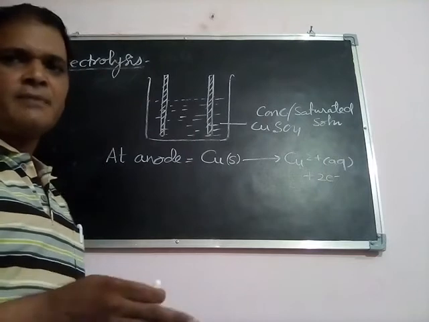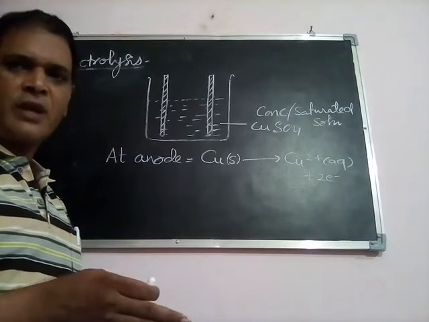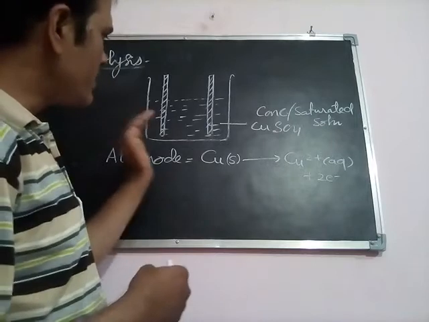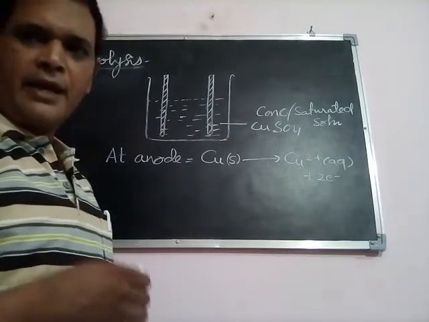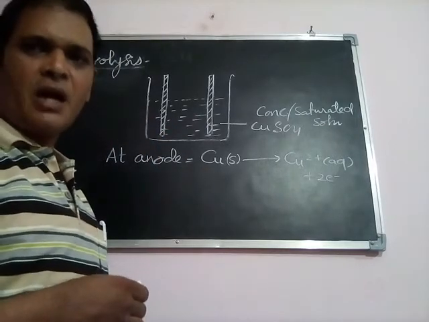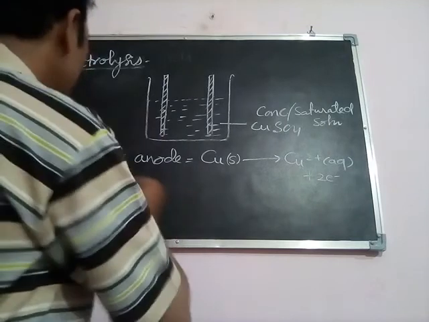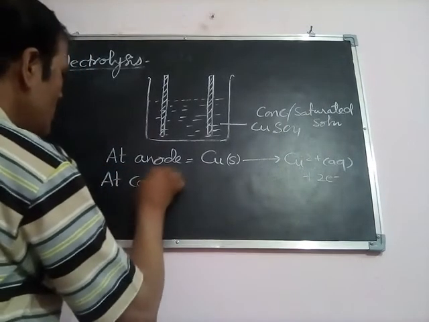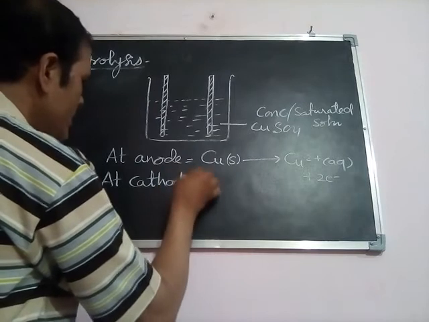In any type of cell, either an electrochemical cell or an electrolytic cell, if the oxidation reaction takes place at any electrode, that electrode will be our anode. Now we will see what will happen at the cathode. At the cathode the reduction reaction will take place.